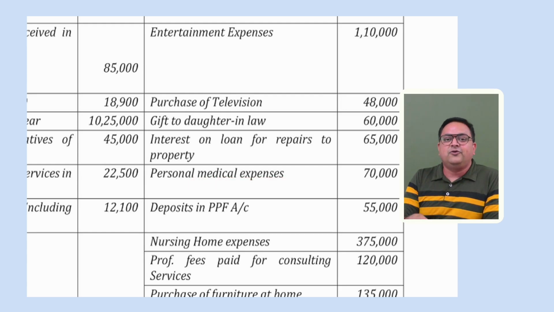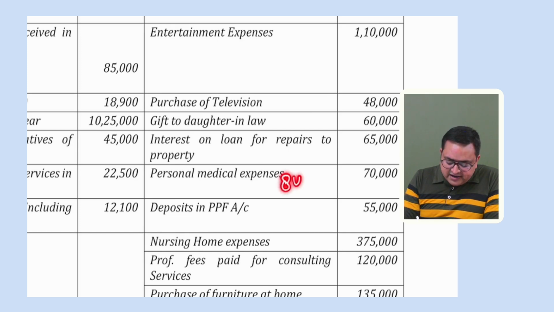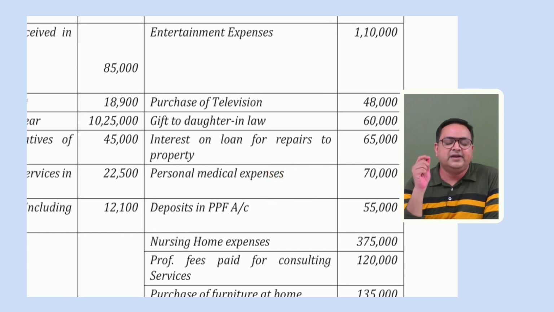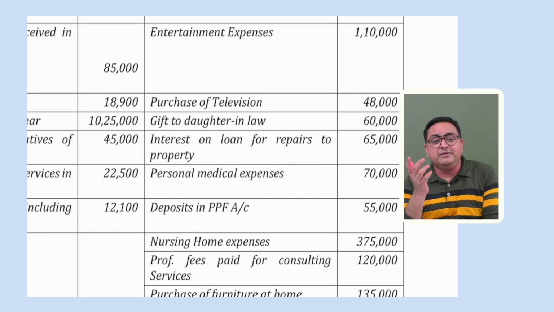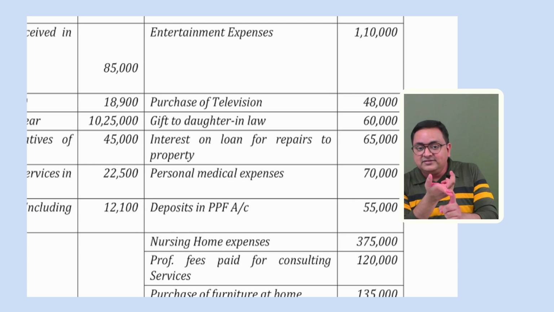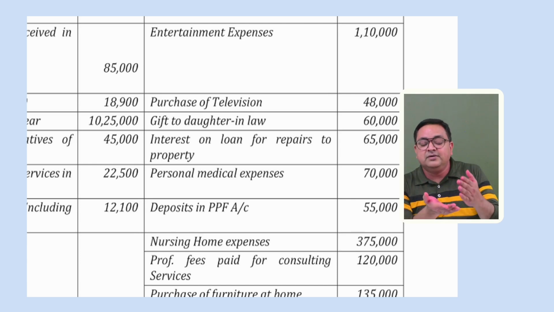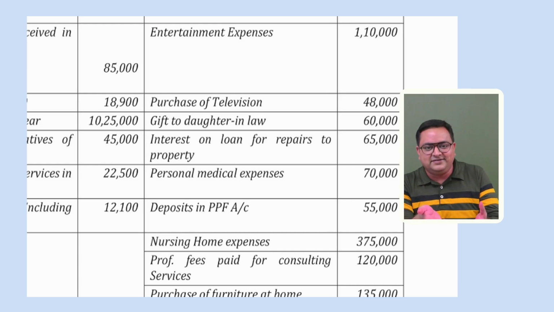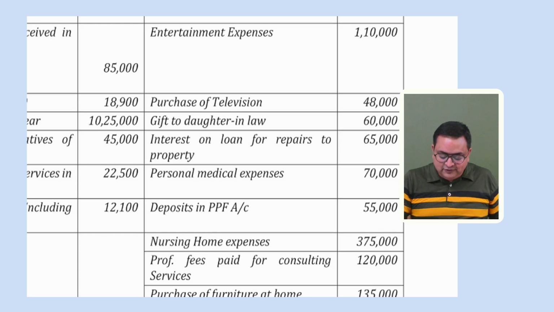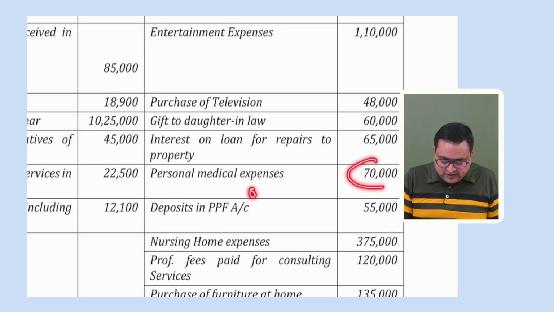And this person is also following the optional tax regime, so Chapter VI-A deductions are available. We have a deduction under section 80D. Do you remember 80D? 80D is related to health insurance premium. But if the assessee is a resident senior citizen, and if he is not paying any health insurance premium, he can even pay for medical expenses. He can also claim medical expenses. So here this person is a super senior citizen and he's paying medical expenses. So it is a hidden adjustment over here. Although it is not a business expense, it's a personal expense, 80D is allowed.